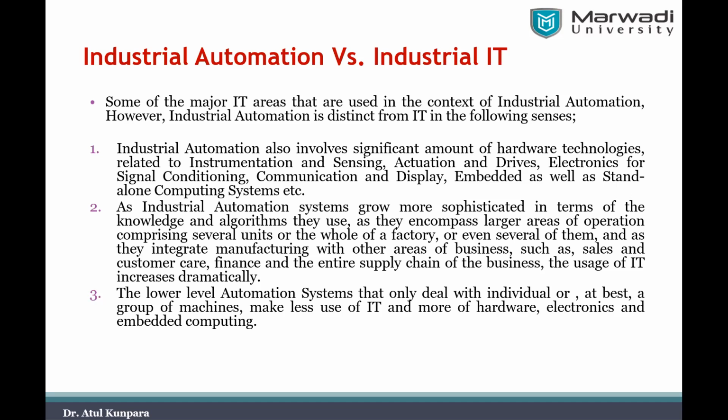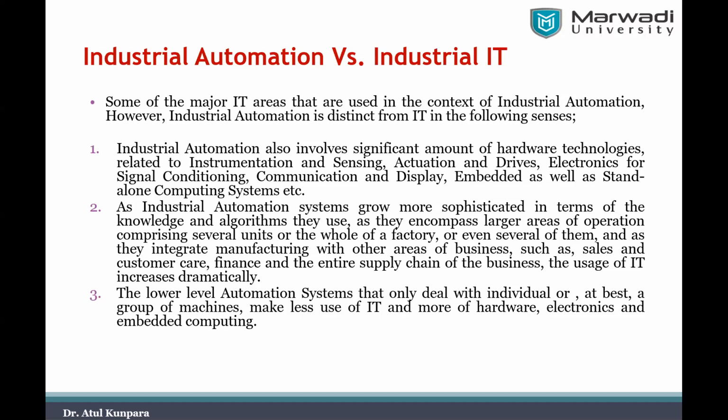Also, you require electronics in industrial automation, because signal conditioning is always required. For example, you have a sensor, and that sensor will not give you a signal which can be directly used in your PLC or SCADA. Before it is given to the PLC or SCADA, it has to be amplified, so the strength of the signal is enough to be recognized by the programmable logic controller or SCADA system. All of this is involved in industrial automation. It is not just the use of information technology.